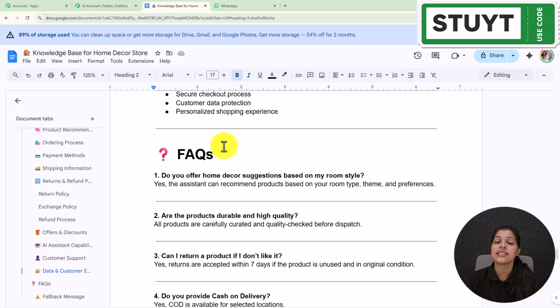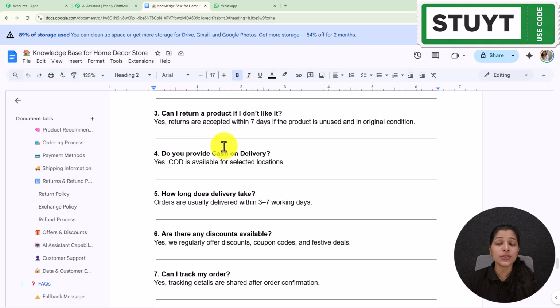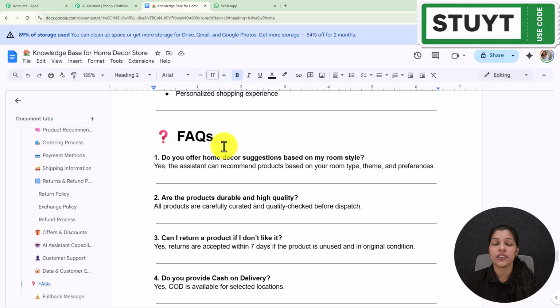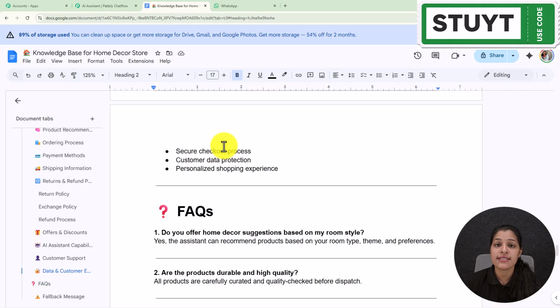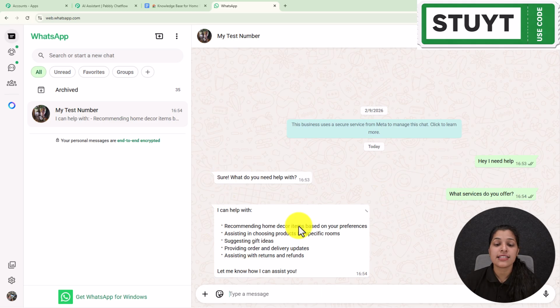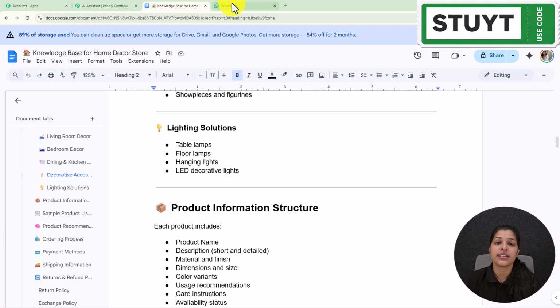And here I have added some of the frequently asked questions so that my AI assistant can respond more accurately. You have to remember that this AI assistant is going to respond totally based on your knowledge base. So make sure to add all your details, and you can even add frequently asked questions, which will help your AI assistant respond more accurately. Because the saying is, the better the knowledge base you create, the better the responses your AI assistant will provide. So make sure to create a good knowledge base. Here my AI assistant is providing me the data fetched from this particular knowledge base.